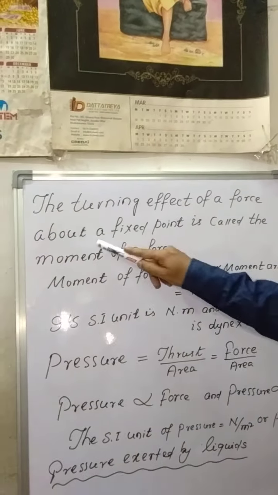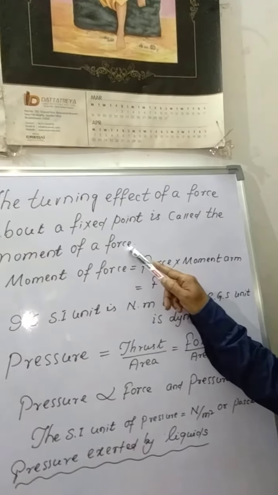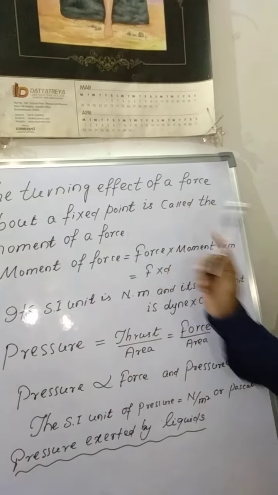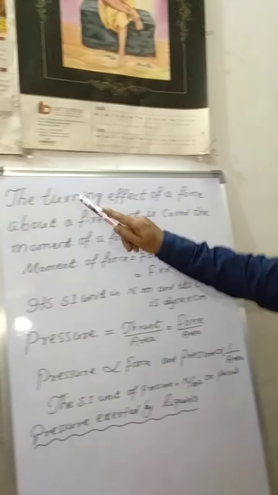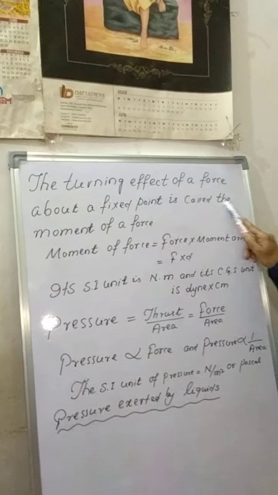Thus, the turning effect of a force about a fixed point is called the moment of a force. This is the definition of moment of a force. Once again I am saying to you, the turning effect of a force about a fixed point is called the moment of a force. So what is the moment of a force? Moment of a force is equal to force into moment arm or distance.